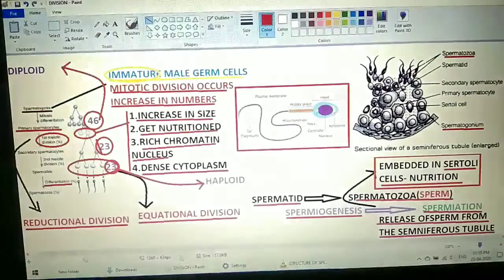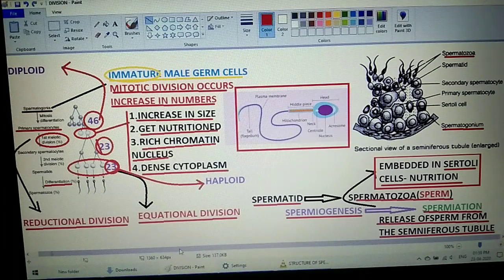So students, I hope that you have got exactly what the structure of the sperm is, which is very much essential to understand. I hope students you have become very clear with the topic.